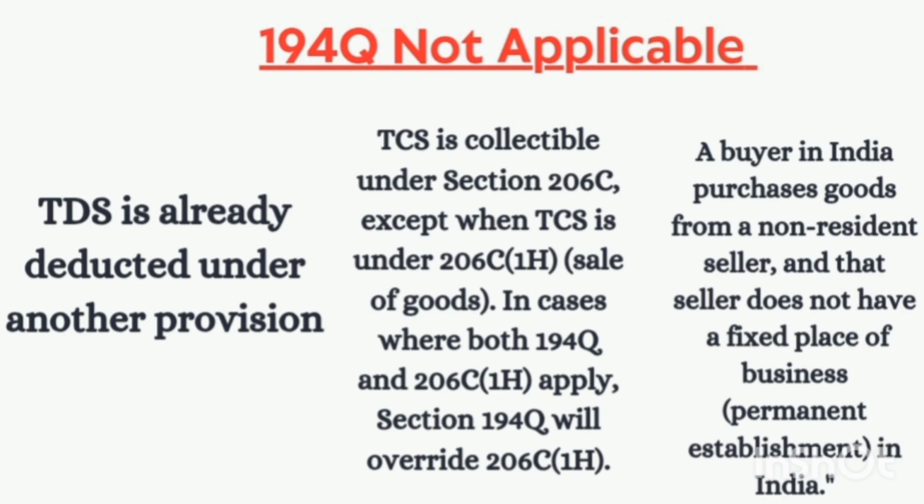Third is, if the buyer in India purchases goods from an NR seller, and that NR does not have a permanent establishment in India, then this section is not going to become applicable. The buyer in India purchased goods from an NR seller and that seller does not have a fixed place of business, PE, in India, then this section is not going to become applicable.